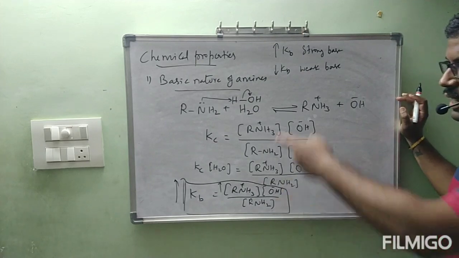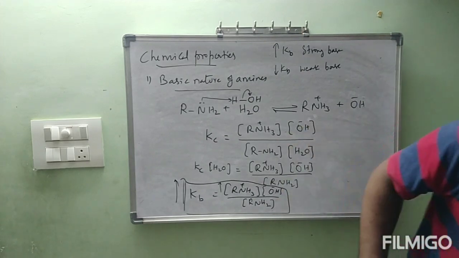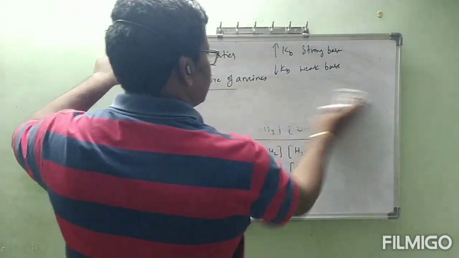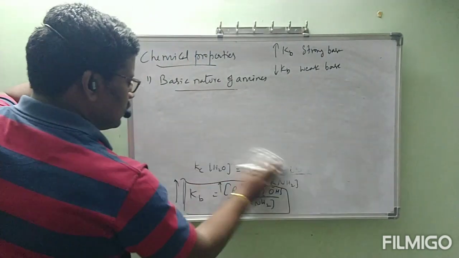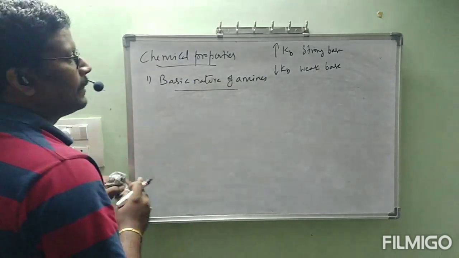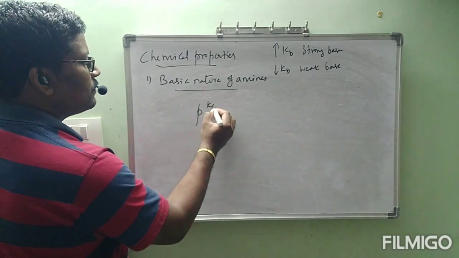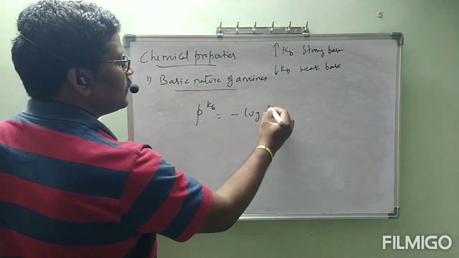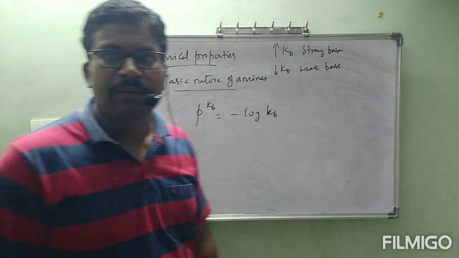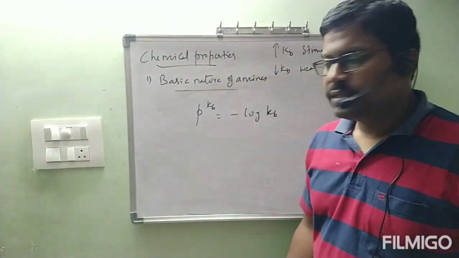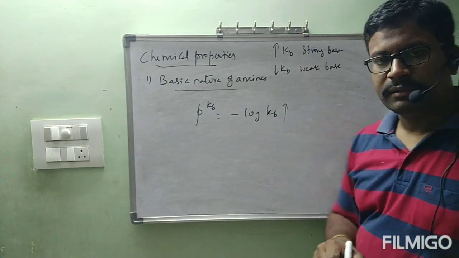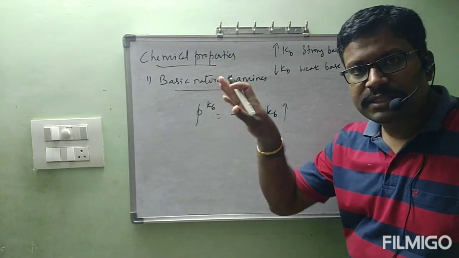Now I will continue. pKb is equal to the negative logarithm of Kb. If you take a higher Kb value, the pKb value is lower.